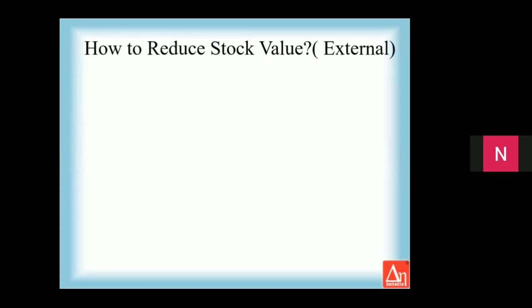Now, how to reduce stock value externally? Externally, I mean by looking at the market, looking at the suppliers, looking at the government conditions, how to reduce stock value. As you all know, the value of the stock is not just the value of material.